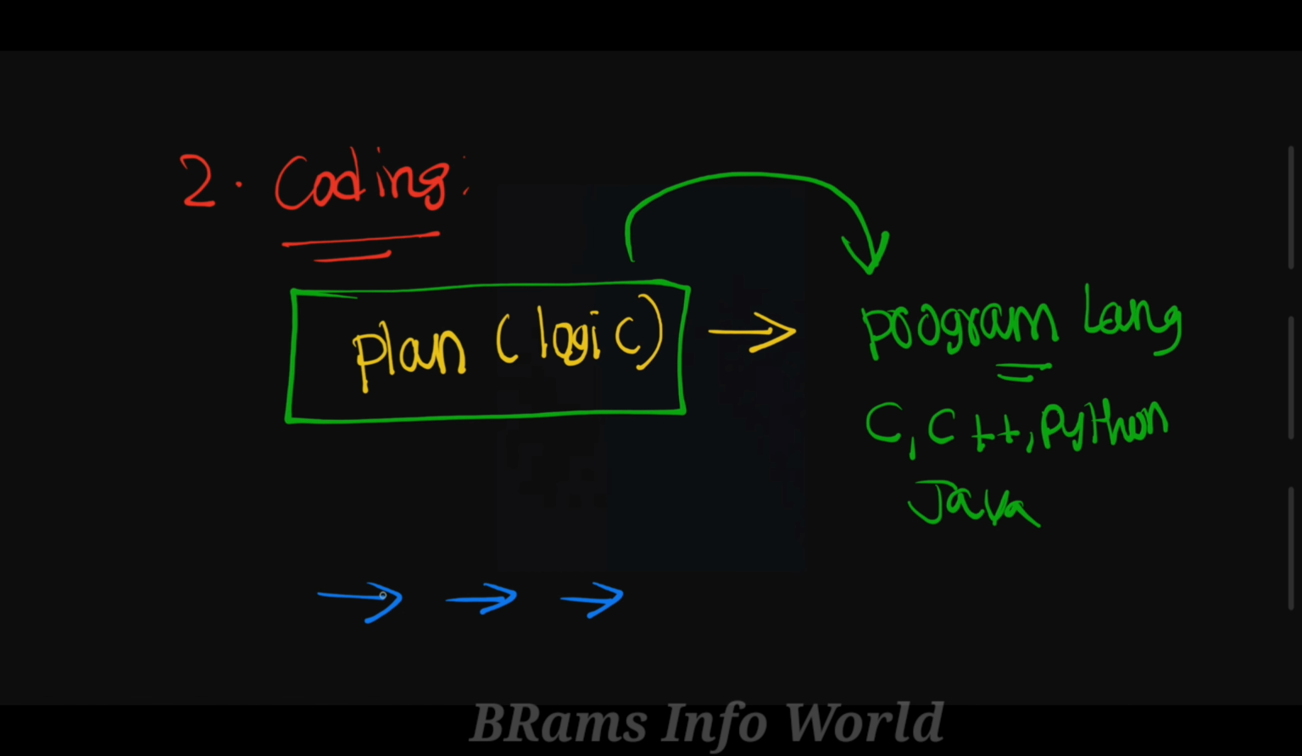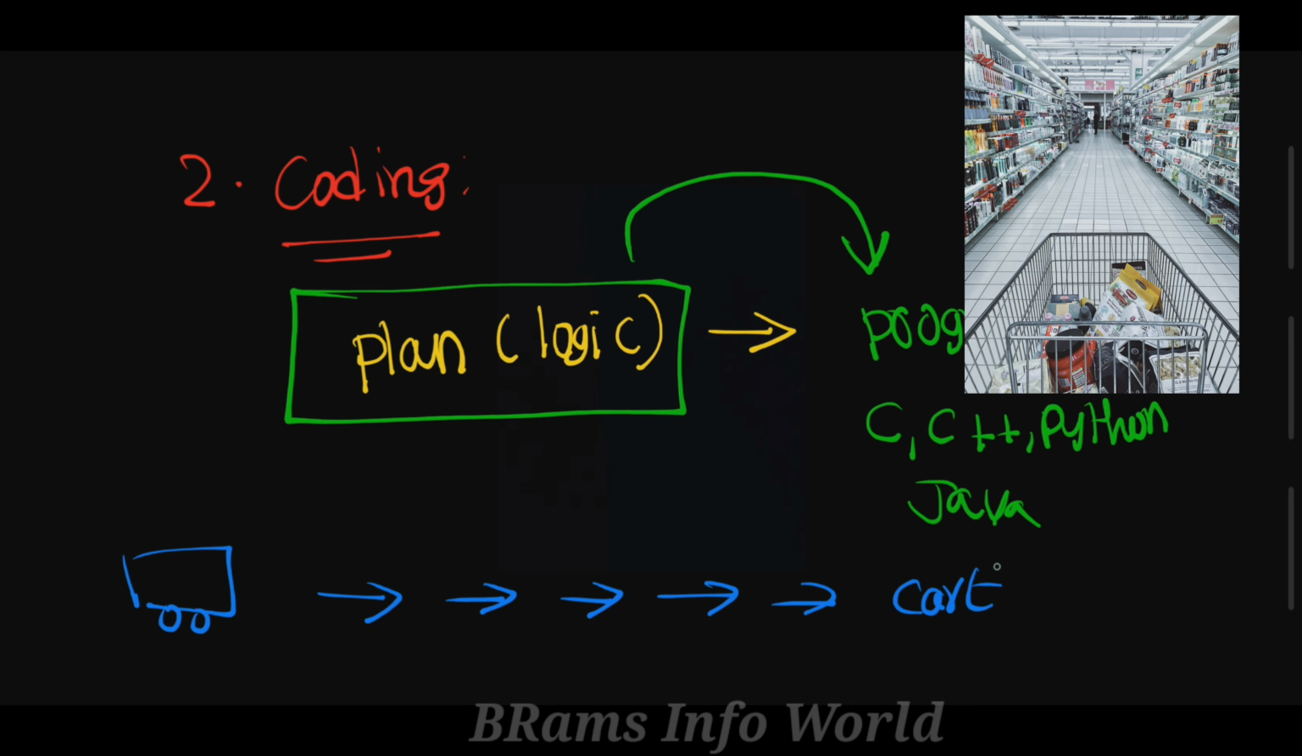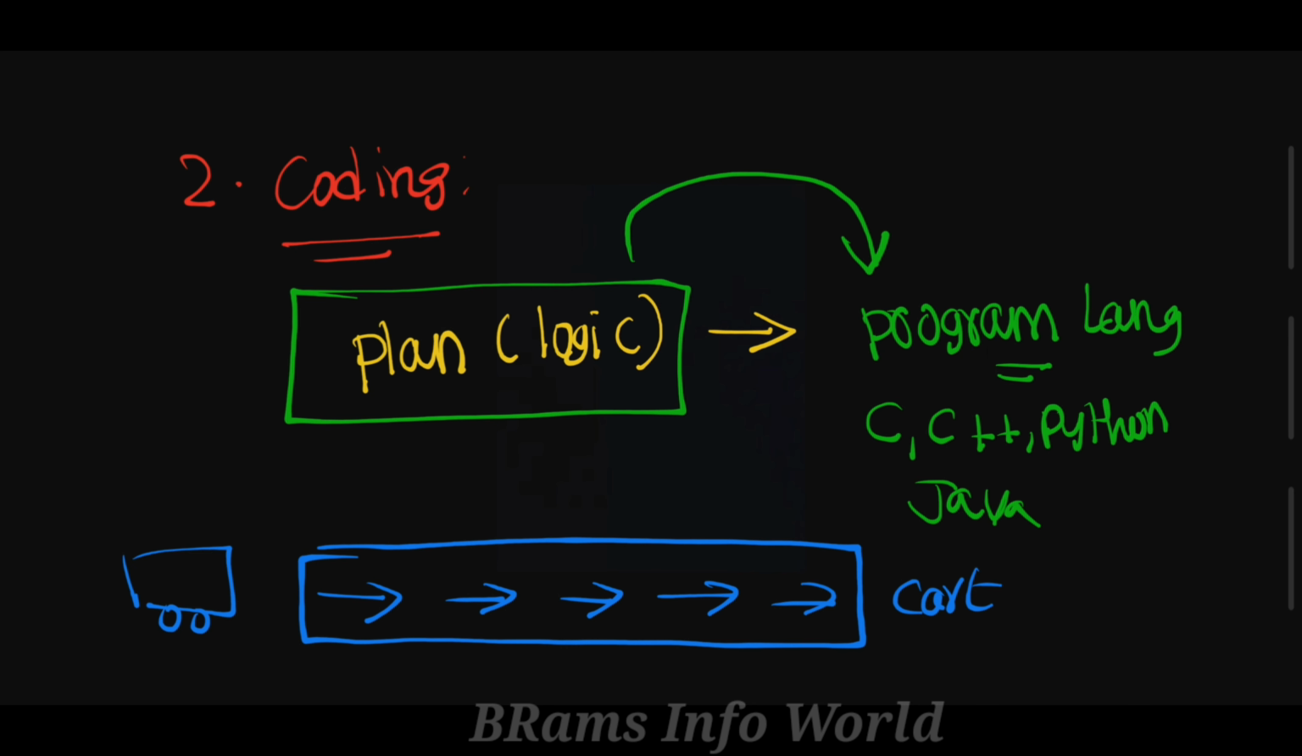Implementation of the plan: you are going by car, and you are going to add all items to your cart or your bag. So this is nothing but what? Coding. So the implementation of your job is nothing but coding. And there is a step number 3. The step number 3 is nothing but transformation.